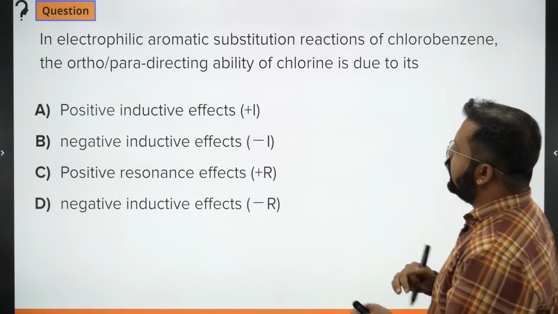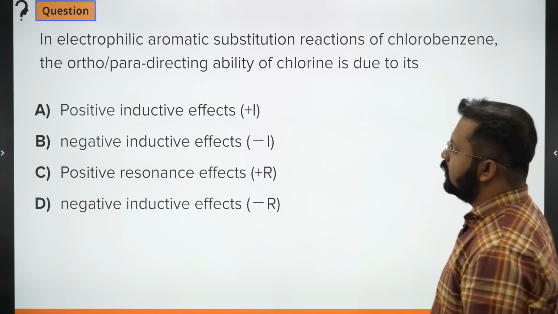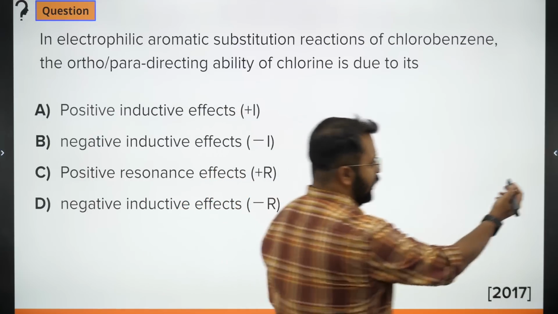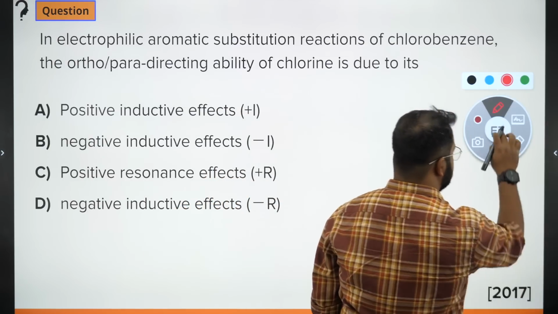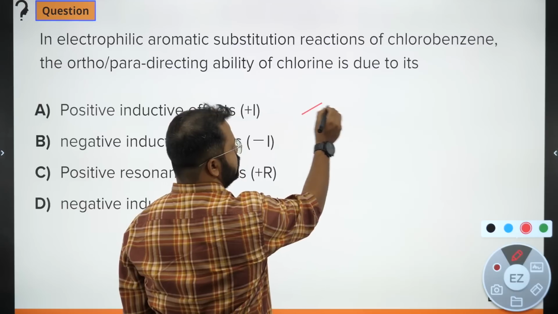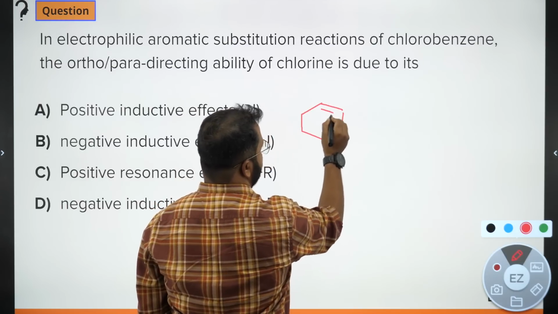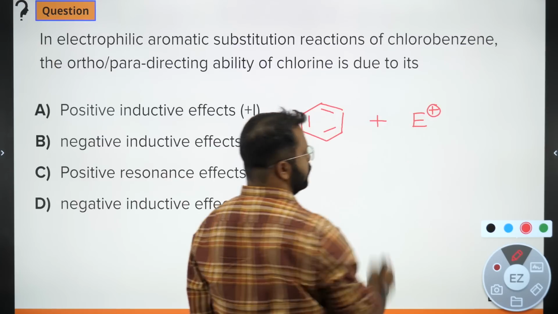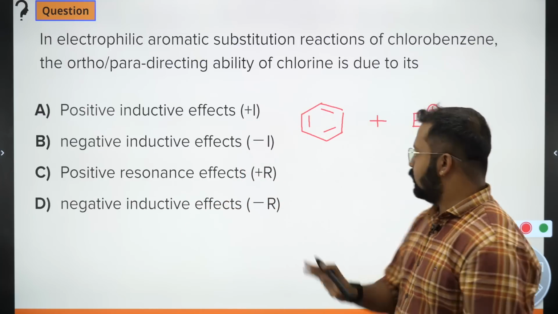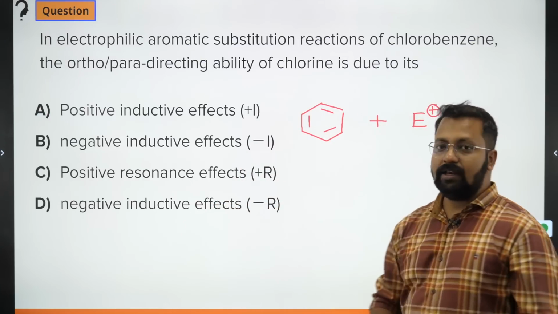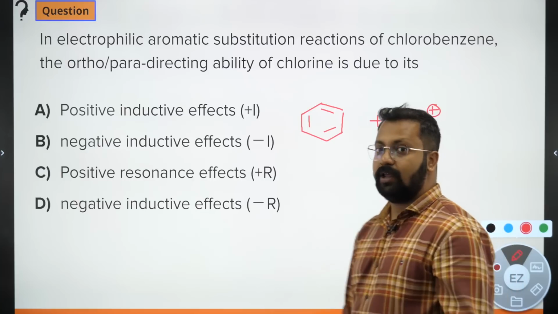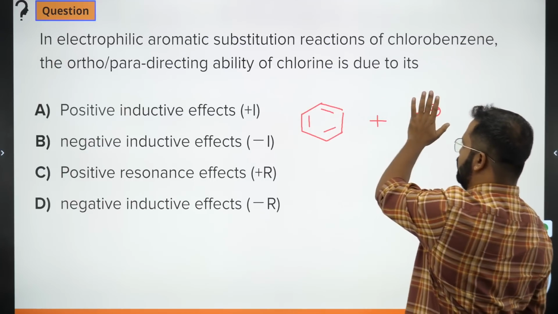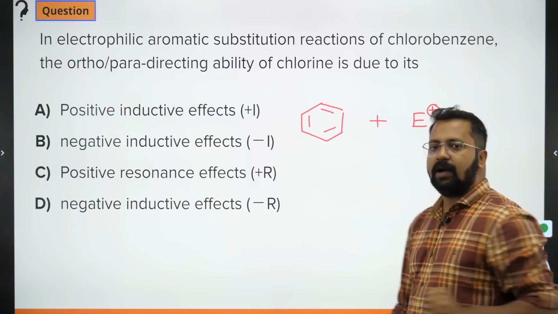Next question. In an electrophilic aromatic substitution reaction of chlorobenzene, the ortho-para directing ability of chlorine is due to... If you have not seen this reaction before, this reaction takes place like this. This is our aromatic system, and it reacts with an electrophile. Aromatic molecules are rich in electrons, so they would not want a nucleophile approaching them. For a reaction to take place, there should be attraction. This is electron rich, this is electron deficient, there would be attraction, the electrophile will come over here.